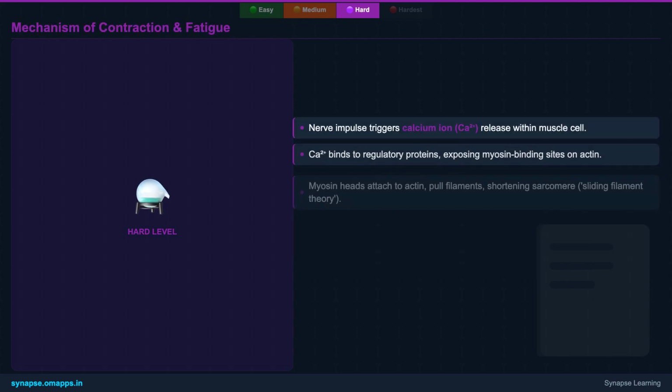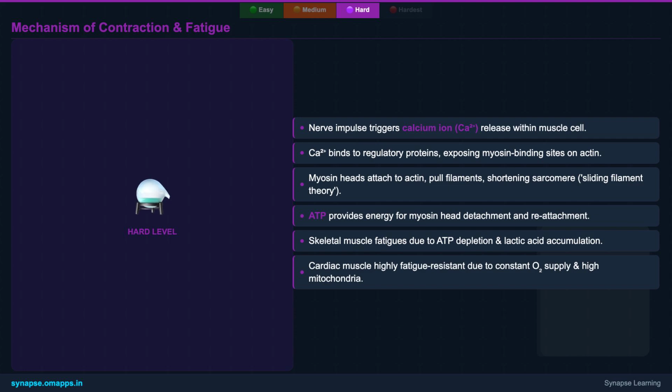Now, let's touch upon the fascinating mechanism of contraction. It all begins with a nerve impulse, which acts as the trigger. This impulse causes the release of calcium ions within the muscle cell. These calcium ions are critical. They bind to regulatory proteins on the actin filaments, effectively exposing sites where the myosin heads can attach. Once attached, the myosin heads pull the actin filaments past themselves, shortening the sarcomere. This is the essence of the sliding filament theory.